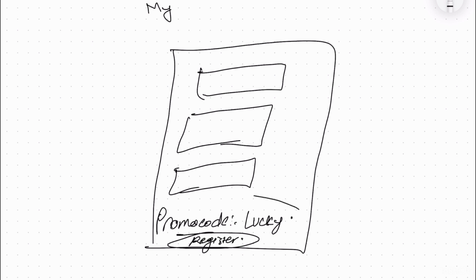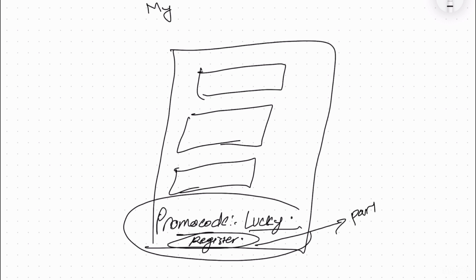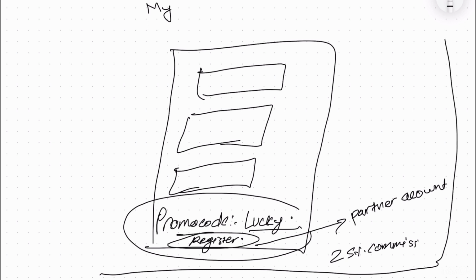Once your player registers using your promo code, he will be attached to your partner account, and you will be receiving 25% commission from every loss he makes from that day onwards. So this program is very nice